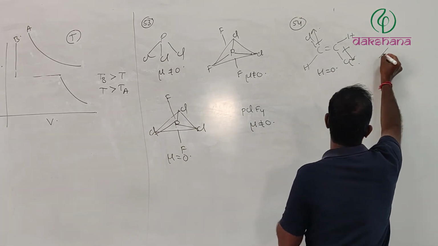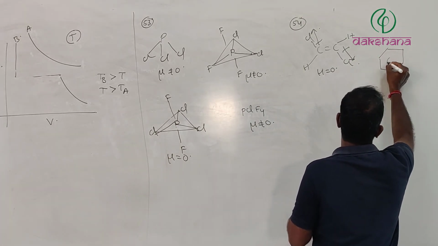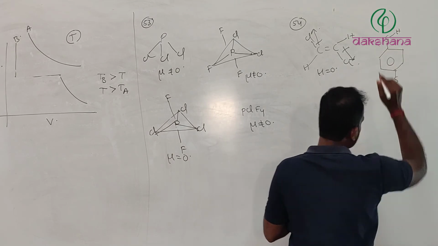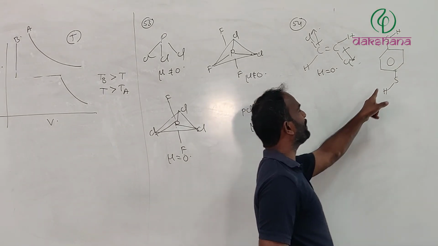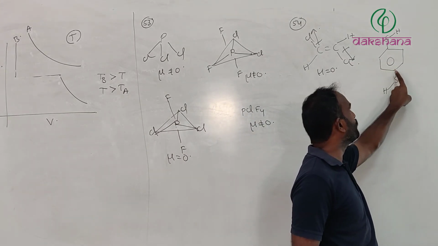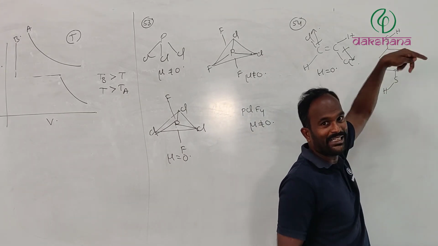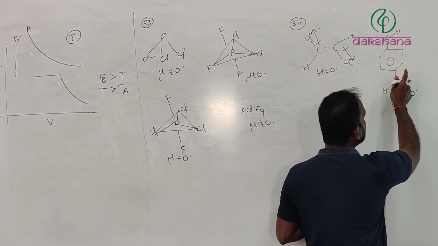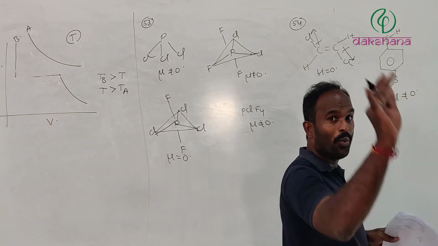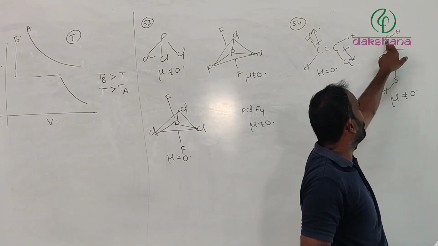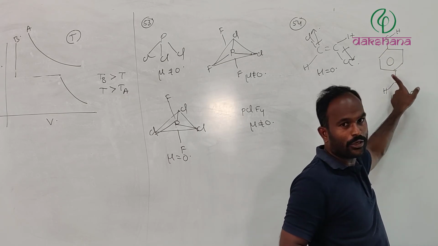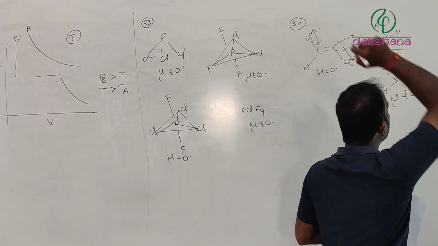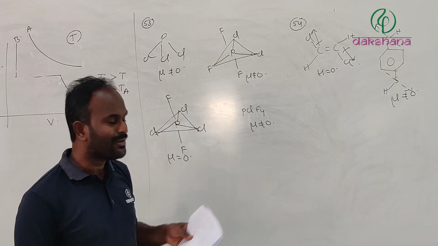Whereas in the second option, second case, as we all know, there are conformations around the single bond. Therefore, both bonds are going to be rotated. Definitely its dipole moment will not equal 0 because these two hydrogens are not present in one plane. The sulfur atoms are present on the plane, but these hydrogens are not on one plane. The resultant will act in these directions. Therefore, this dipole moment does not equal 0.